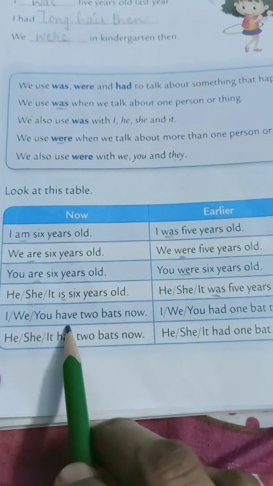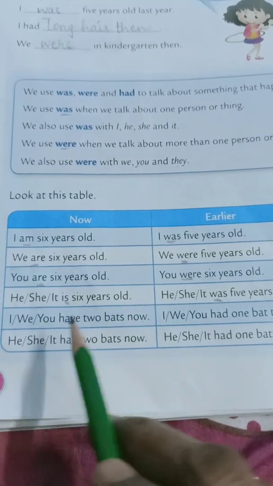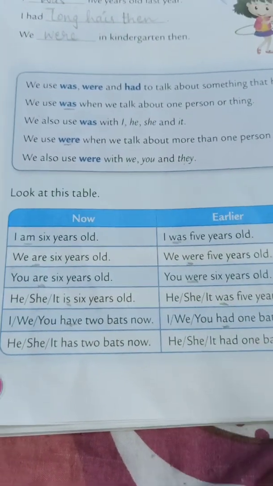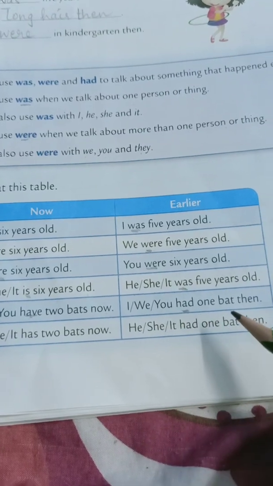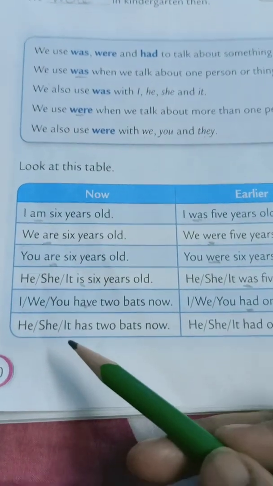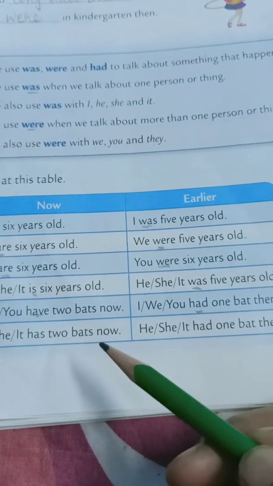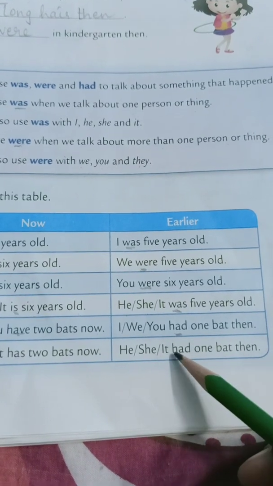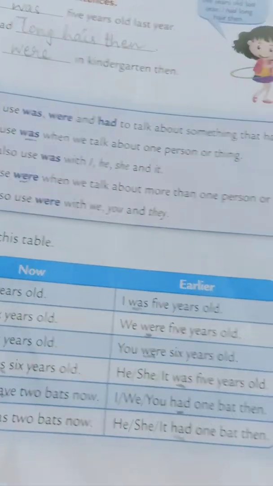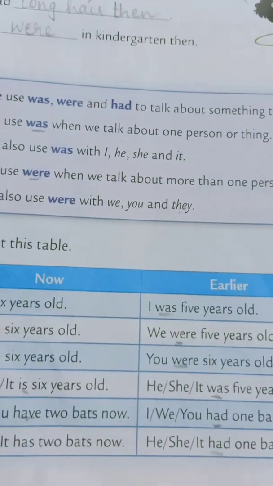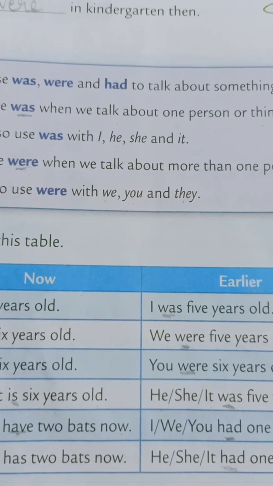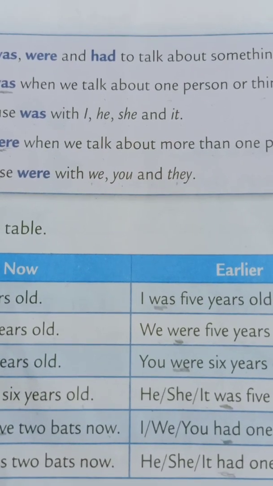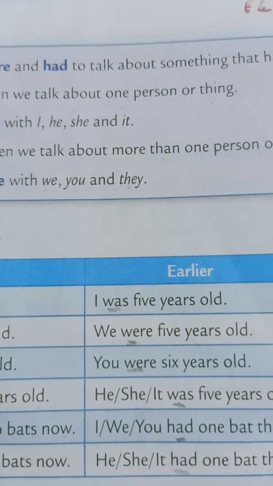I, we, you have two bats now. Have, present. Had, past. I, we, you had one bat then. He, she, it has two bats now. He, she, it had one bat then. So, where to use was, where to use were, and where to use had, we will do the exercise and we will see where to use these words.